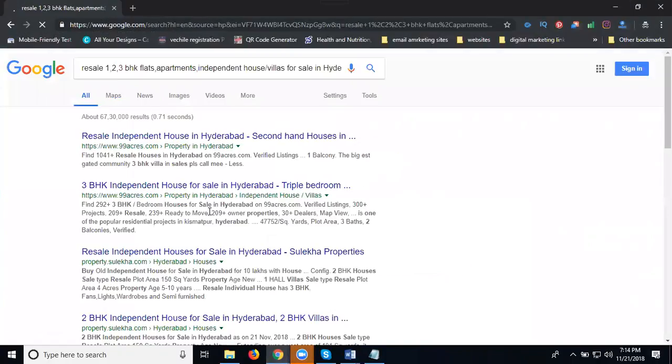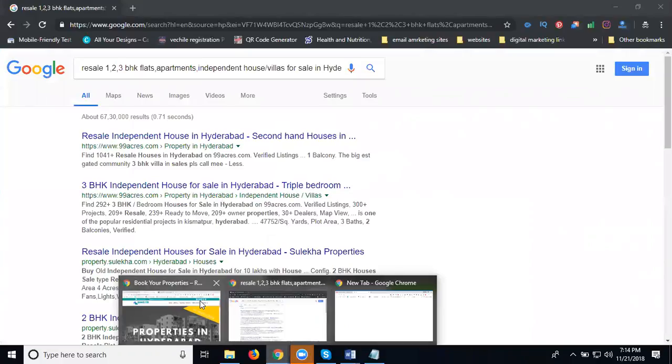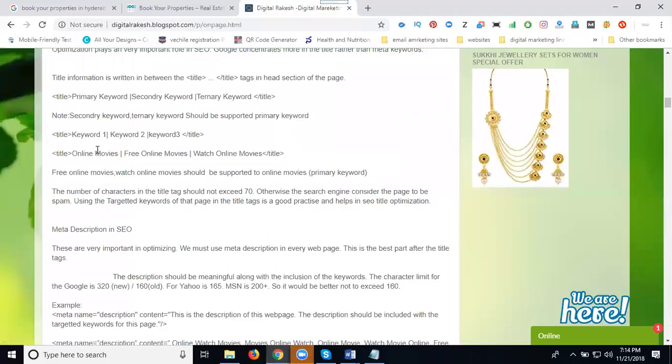I can copy this. Resale independent house in Hyderabad. 3 BHK independent house for sale in Hyderabad. Now, you're writing for any kind of title. See this one: keyword 1, keyword 2, and keyword 3.